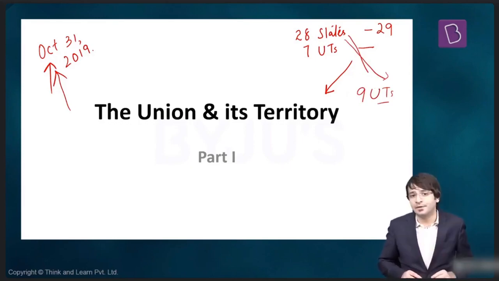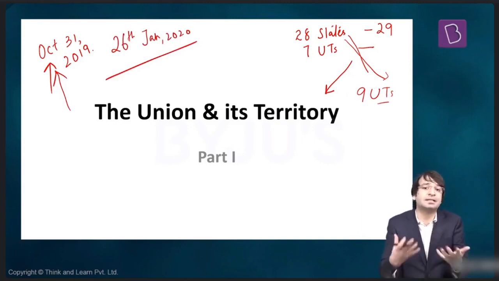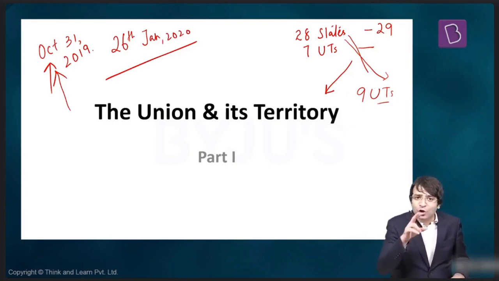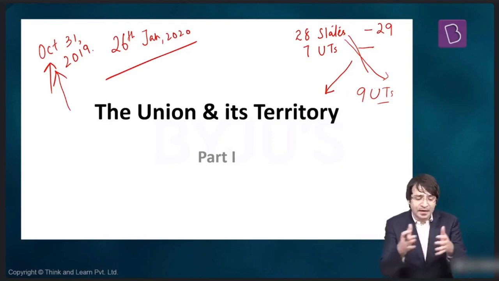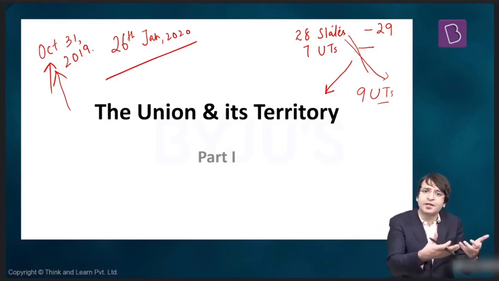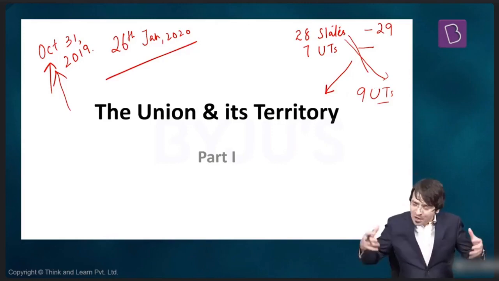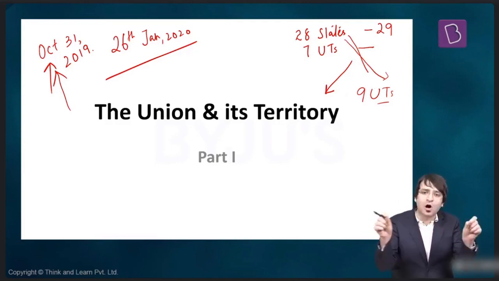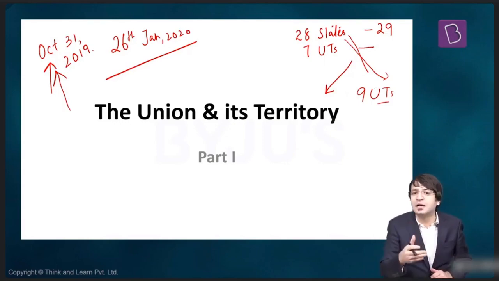But something else happened. 26th January 2020, what we celebrate as the Republic Day. On 26th January 2020, 2 union territories were merged. Daman and Diu was one union territory. Dadra and Nagar Haveli was another union territory. Effective 26th January 2020, both these union territories were merged together. And now we have this common union territory, which is named Daman and Diu, Dadra and Nagar Haveli.